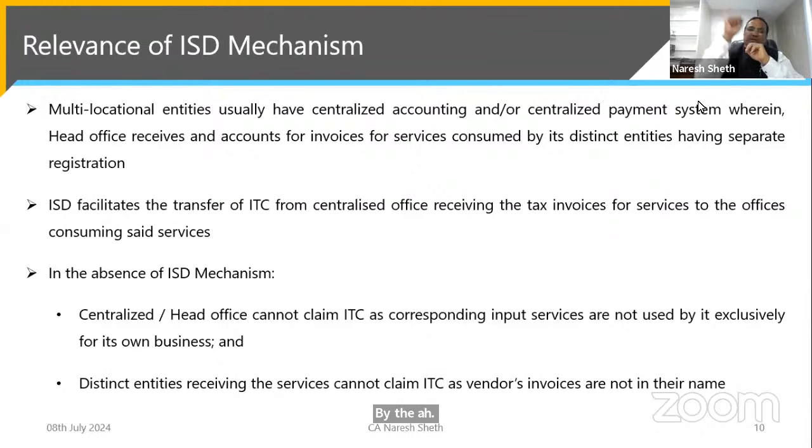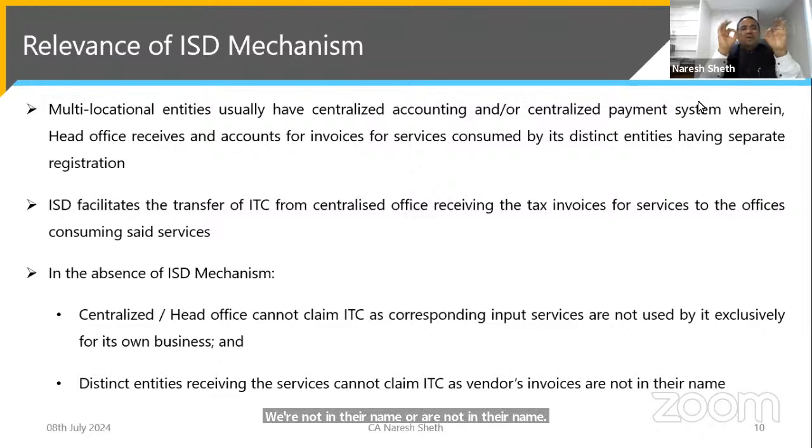And the distinct entities receiving the services will not be able to claim the corresponding ITC, as the vendor invoices are not in their name. So the purpose of the ISD mechanism is to distribute ITC in the most appropriate manner.